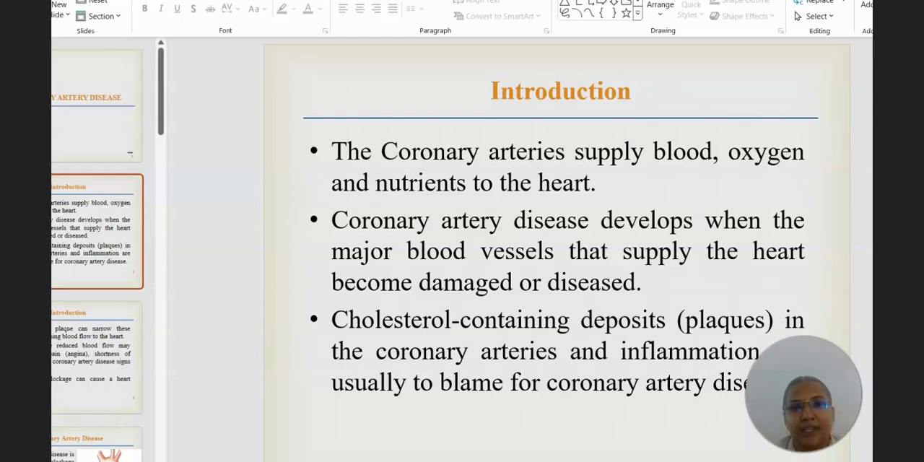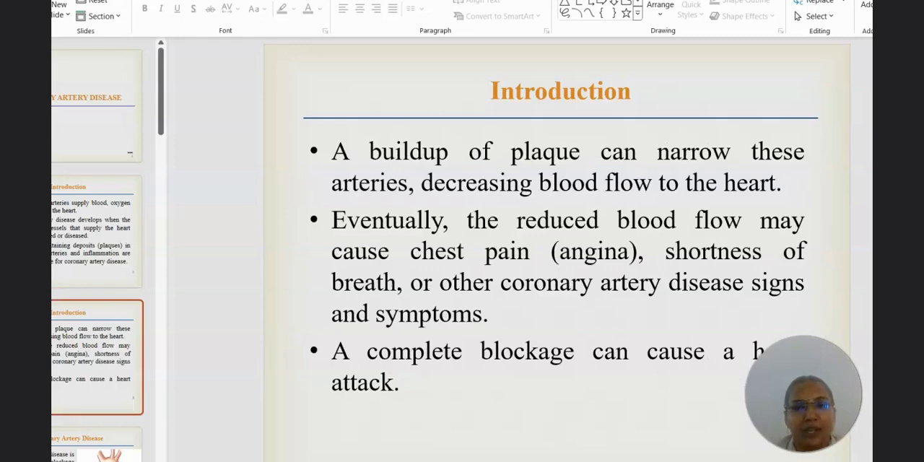The cholesterol-containing deposits or fatty deposits are called plaques. These plaques in the coronary arteries are the major cause of coronary artery disease. A buildup of plaque can narrow the arteries, which decreases the blood flow to the heart. This reduced blood flow causes chest pain, shortness of breath, and other symptoms. A complete blockage can cause a heart attack.